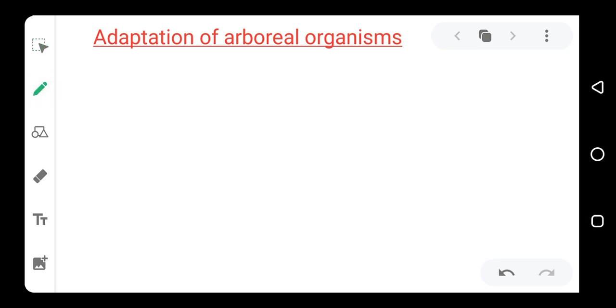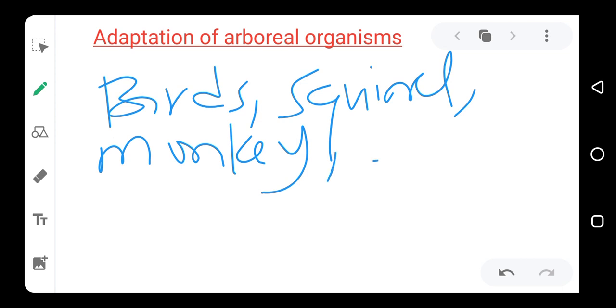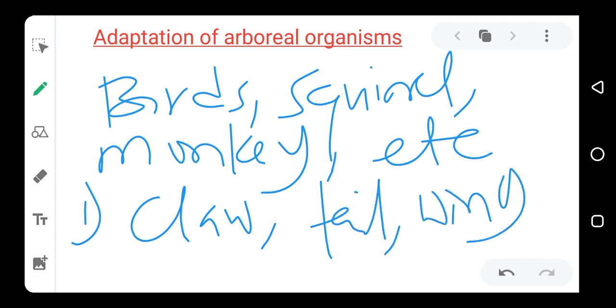So say that we gave examples: birds, squirrel, monkey, and others, etc. Then we talked about possession of a strong claw. We talked about long tail. We talked about wings, and then you can also find out some other adaptative features that these arboreal organisms have.